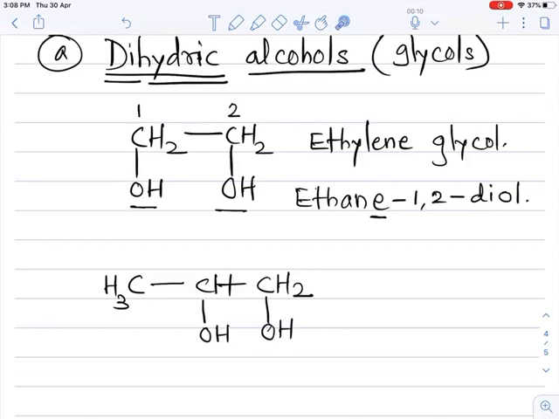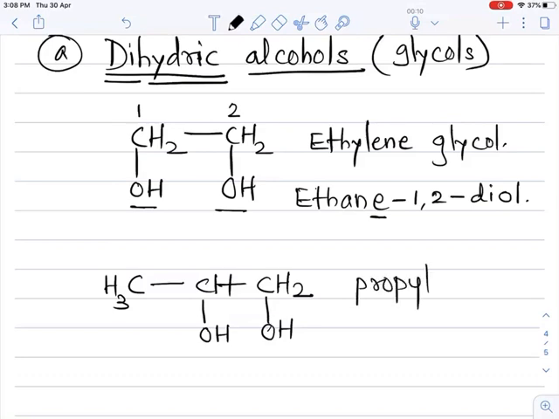Now observe this 2 OH group containing compound, and these 2 OH groups are attached to the adjacent carbon atom. So this is called glycol. 3 carbon containing glycol, and what's its common name?